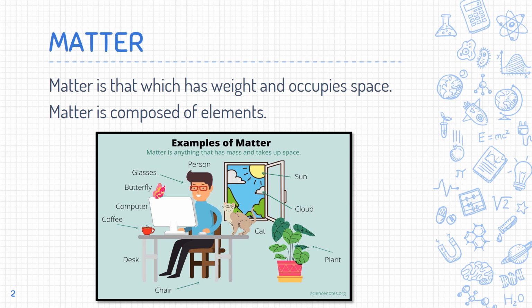Consider this example. A person is sitting. All the objects in this picture are treated as matter because they occupy space and have mass. The person, the butterfly, the computer, the plant, the sun, the window, the cat, all these things are matter.